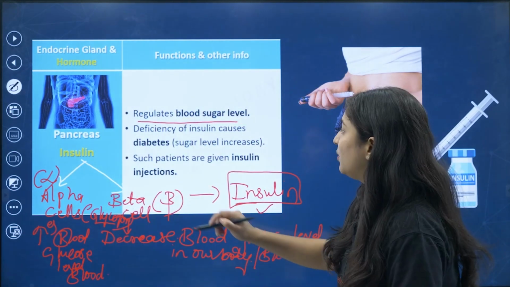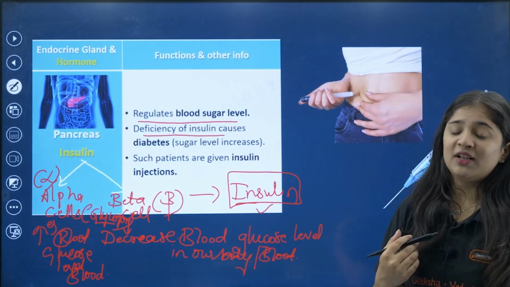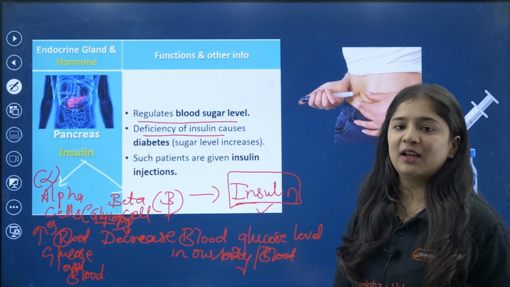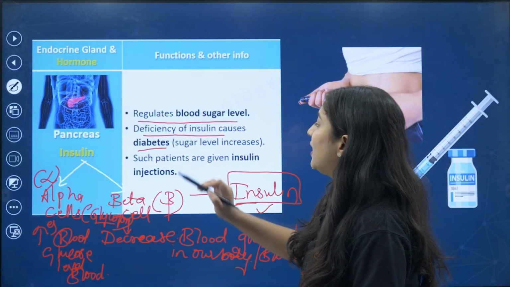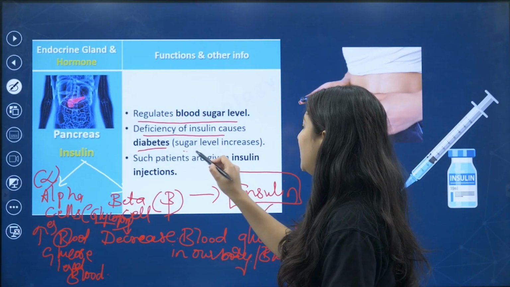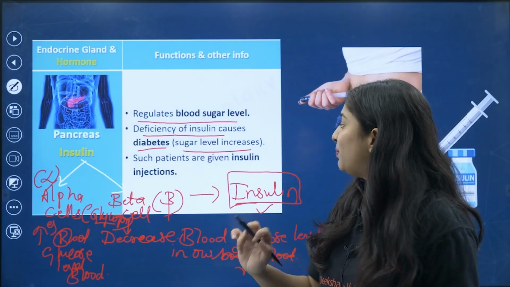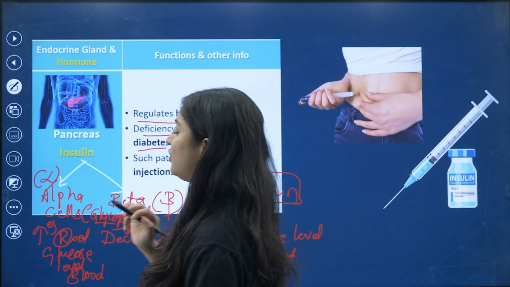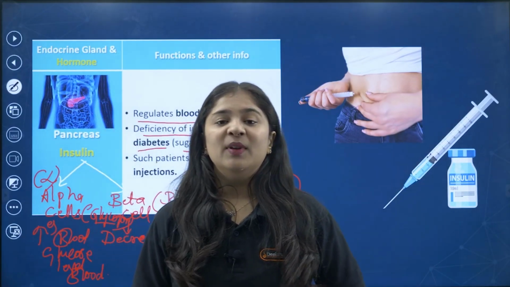I have discussed that deficiency of insulin causes diabetes. Of course, if you are lacking insulin in your blood, you will have diabetes. Sugar level increases, and such patients are given insulin injections. You have seen some kids suffering with diabetes.